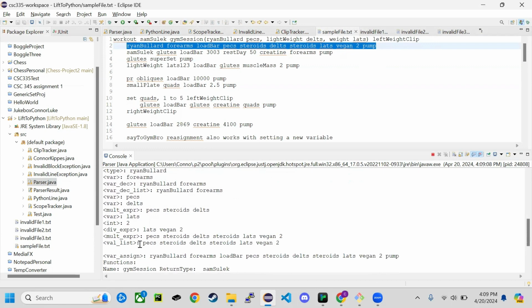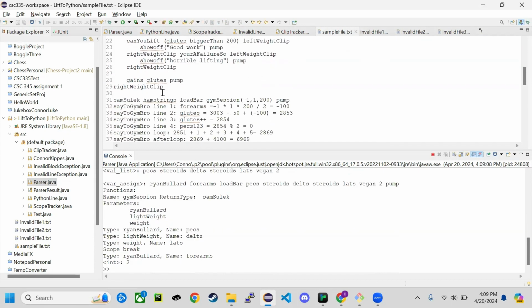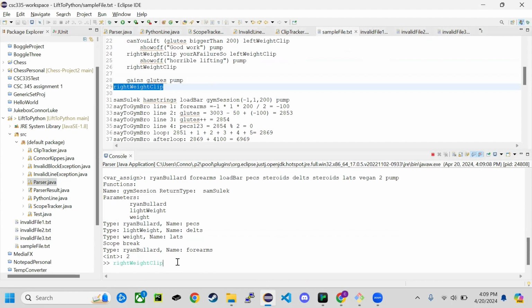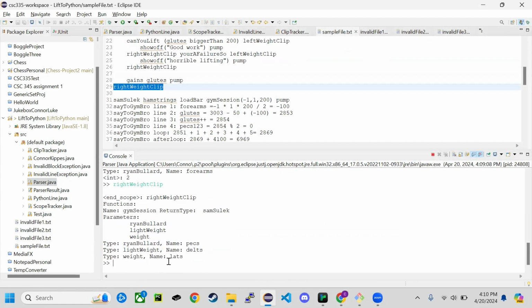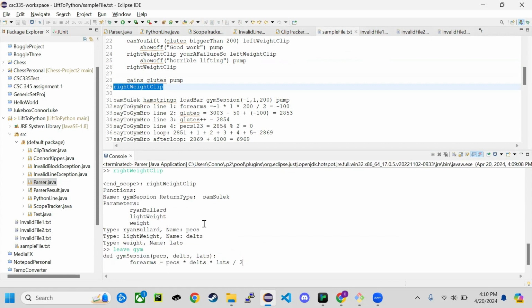Again, this one is a variable assignment instead. And then let's just end it with a right way clip. And to get the Python code, you just do leave gym, and this is what this function looks like in Python. So this all parsed correctly.